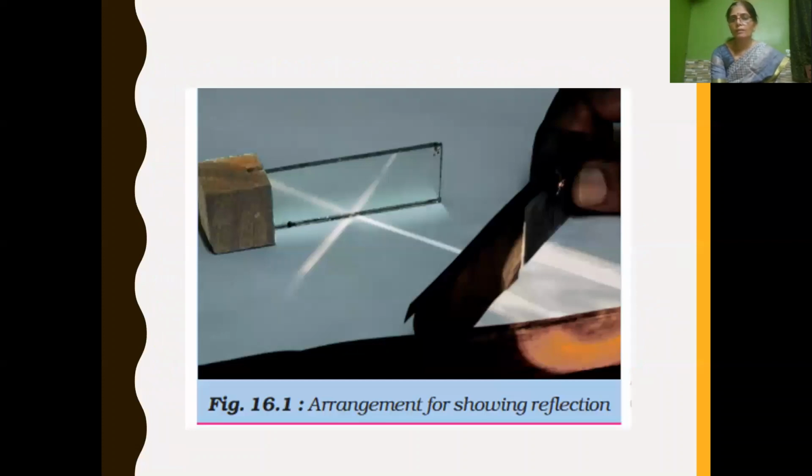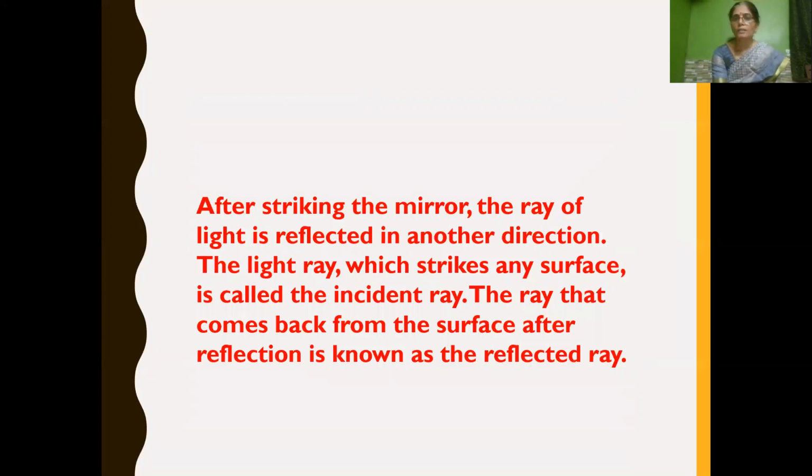So see here, the paper and only the center of the comb is kept open, and when you pass the light through it with a torch, and when you keep a plane mirror along the path of the light ray, here what we can see is the reflection of light on it bounce back. The light, when it falls on a plane mirror, it gets reflected, isn't it? So after striking the mirror, the ray of light is reflected in another direction.